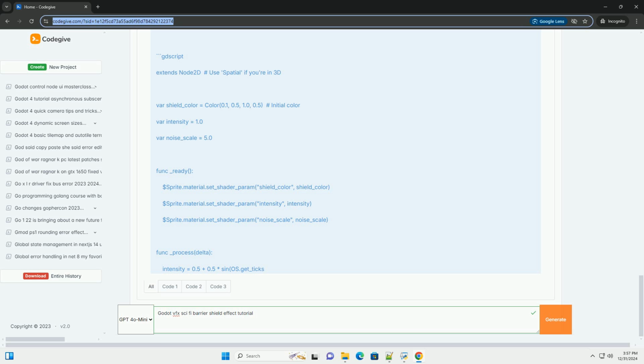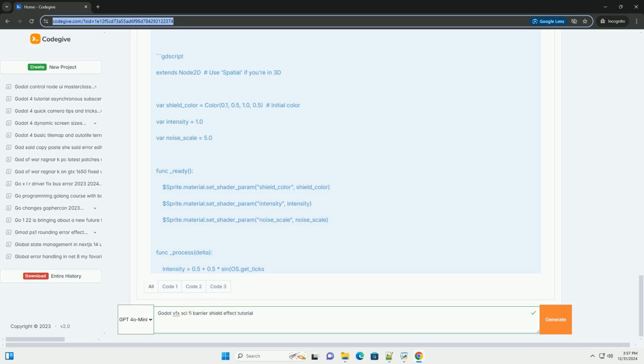3. Particle texture. Create a texture for your particles. This can be a simple circle or star. Assign this texture to the texture property of the particles. Step 4. Scripting the shield behavior. 1. Attach a script. Create a new GDScript file named BarrierShield.gd and attach it to your BarrierShield node.